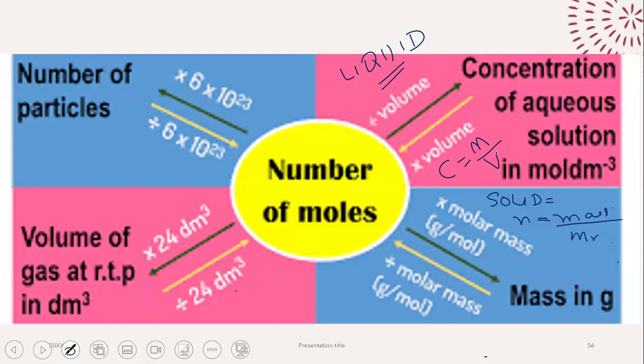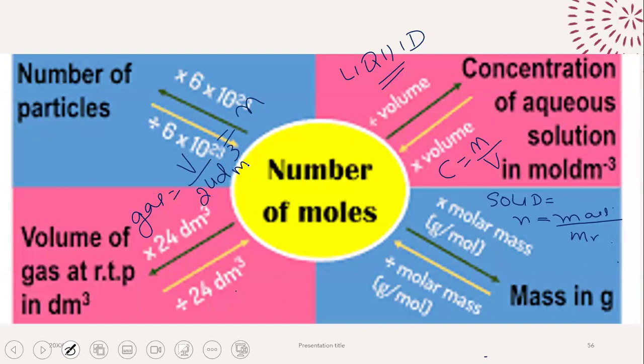So for liquid, we use this formula. Concentration is equal to moles upon volume. And finally, if you're dealing with a gas, you can use the formula volume divided by 24 dm cube. This is equal to the number of moles. So if you want to find the number of moles of a gas, simply take the volume of the gas and divide it by 24.